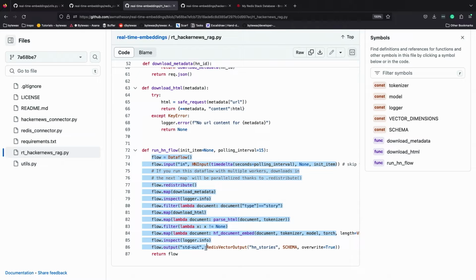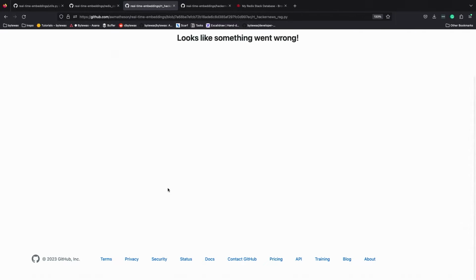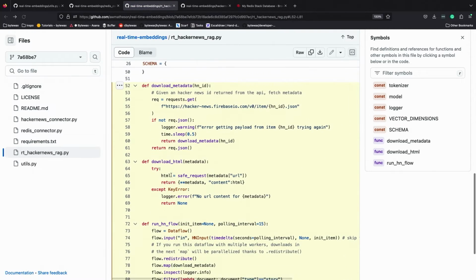So we're going to have an input, then we're going to redistribute it across workers, which I won't get into right here. Basically, if you have more workers than partitions, you can now split that across as many as you need. So if we have network constraints or whatever, we can have many requests going on. We're then going to, oops, hopefully there's a cache there. Okay.